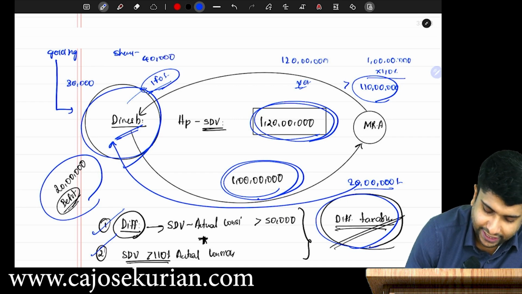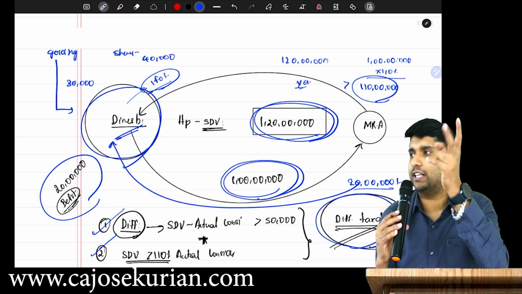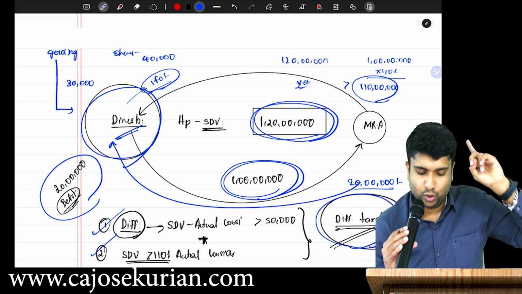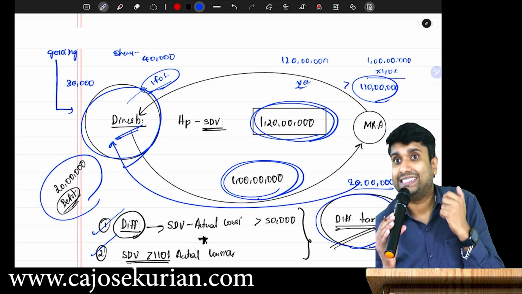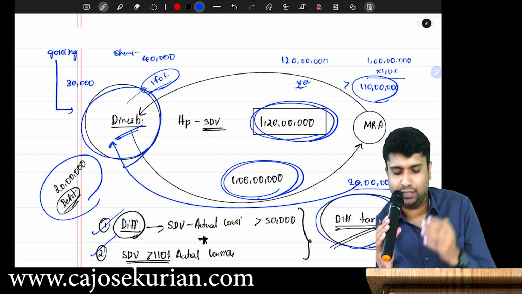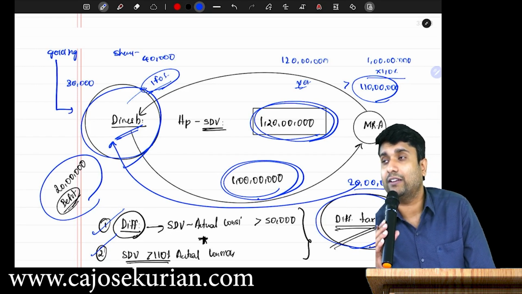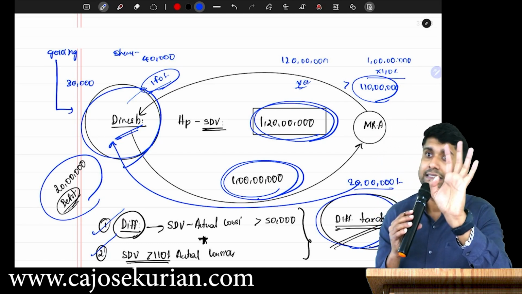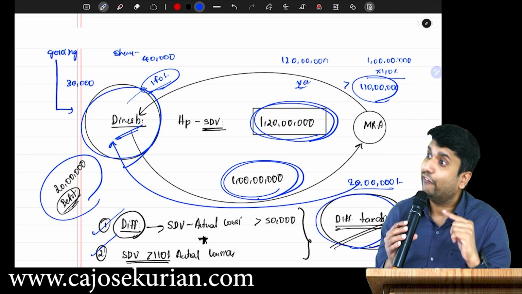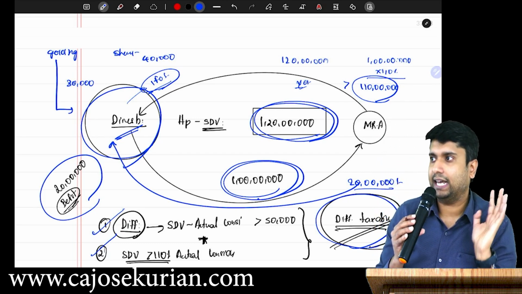So Dinesh in 23-24 got two sets of gifts. Number one, gold ring, 30,000. Number two, shares, 40,000. What is the total value of movable property received by Dinesh? 70,000. That is exceeding 50,000 and fully taxable.